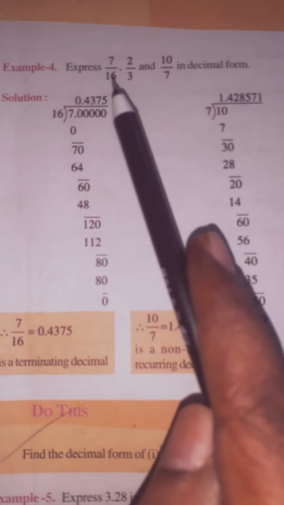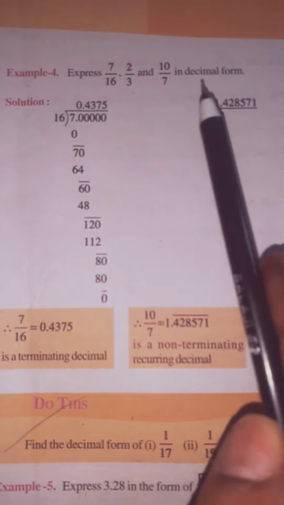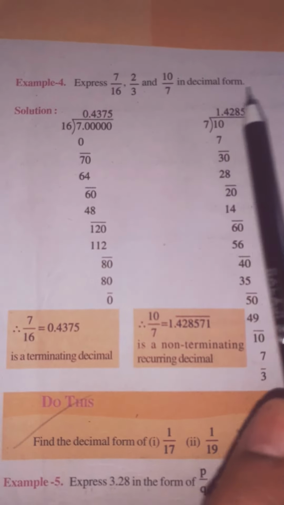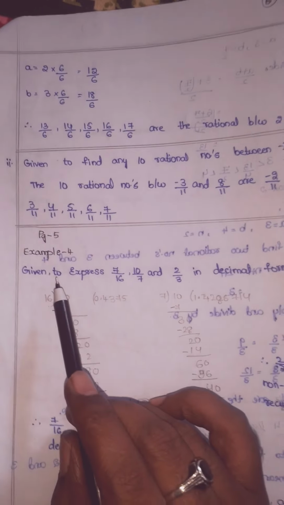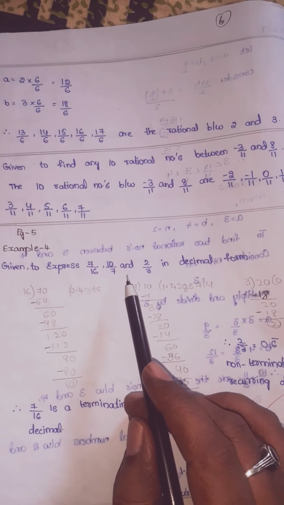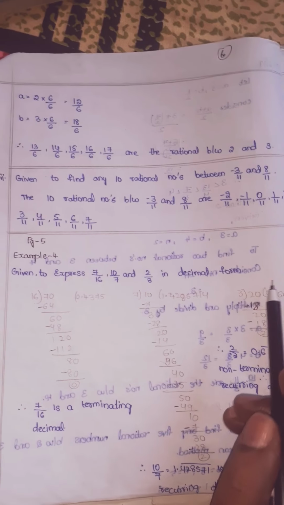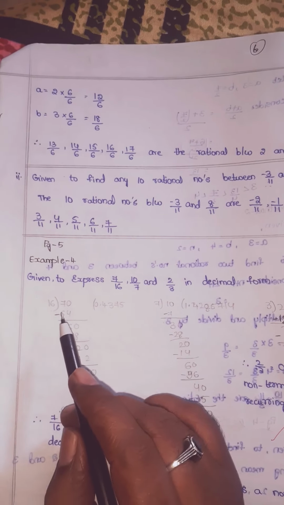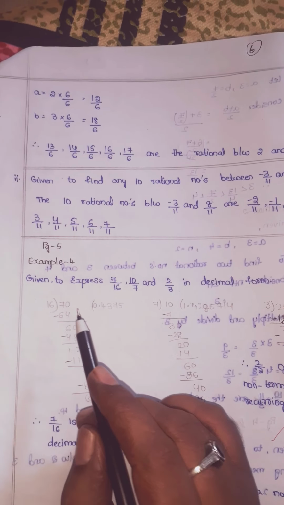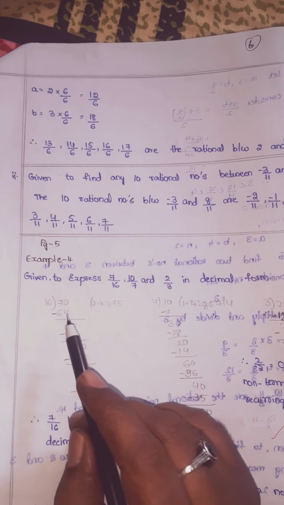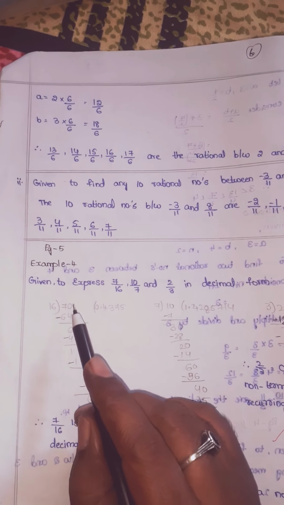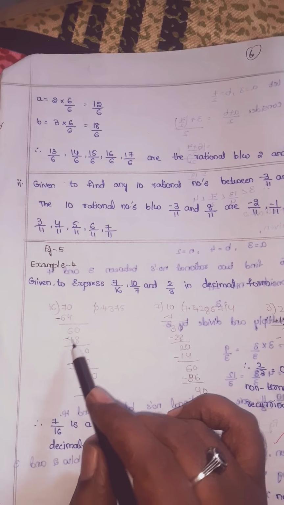Next, example 4, children. Express 7 by 16, 2 by 3 and 10 by 7 in decimal form, children. So 16 into 7: in the 16 table, 7 is not possible, children, right? Keep the point. 16 4s are 64. 70 minus 64 is 6, children.